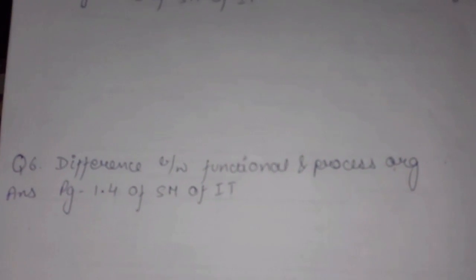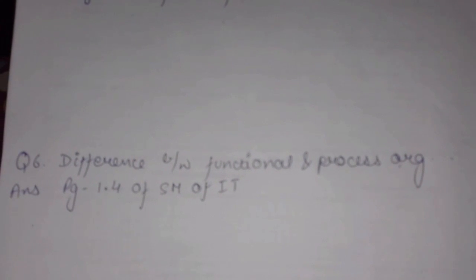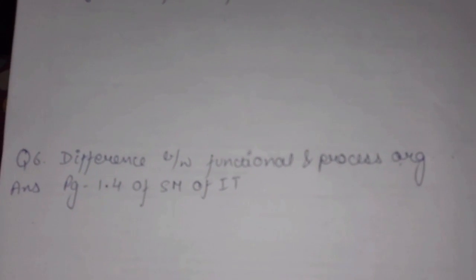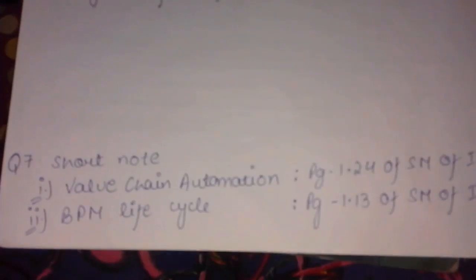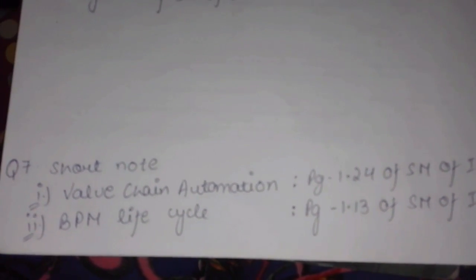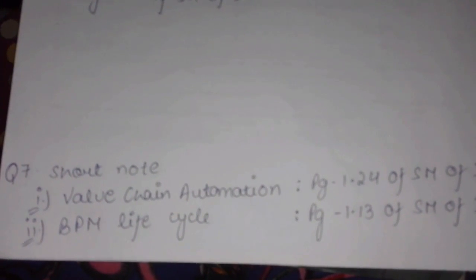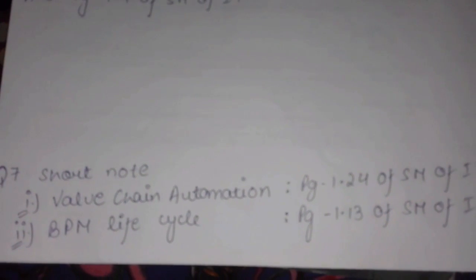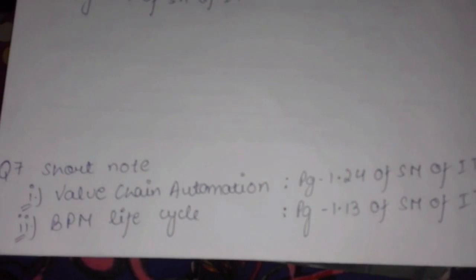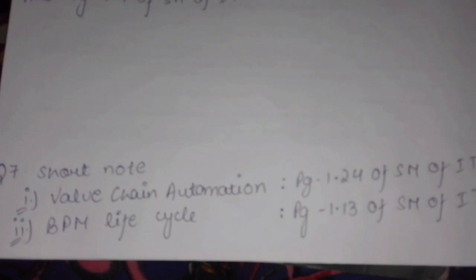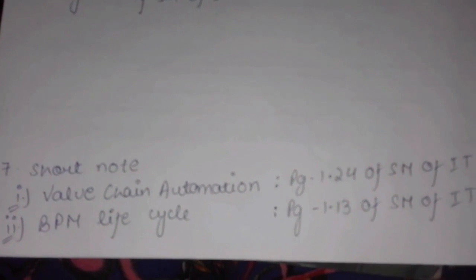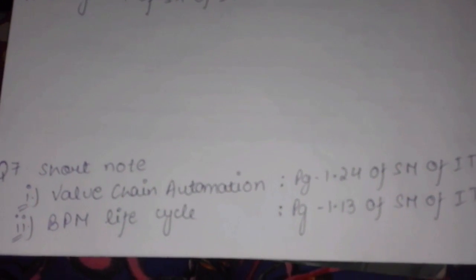Question 6, difference between functional and process organization. Its answer can be found on page number 1.4 of the study material of IT. Question 7, short note. First part, value chain automation. Its answer can be found on page number 1.24 of the study material of IT. Part 2, BPM life cycle. Its answer can be found on page number 1.13 of the study material of IT.